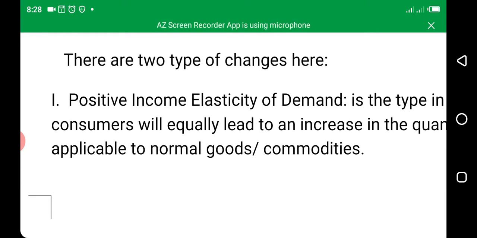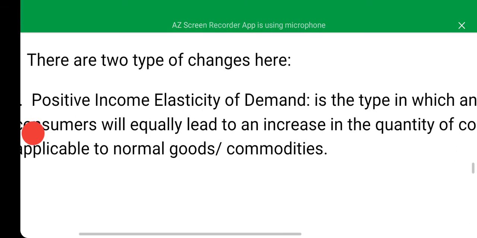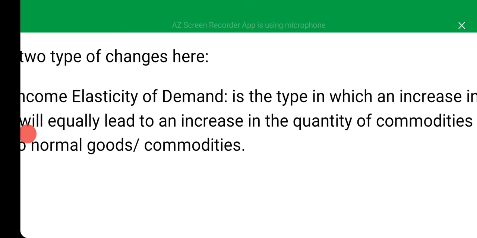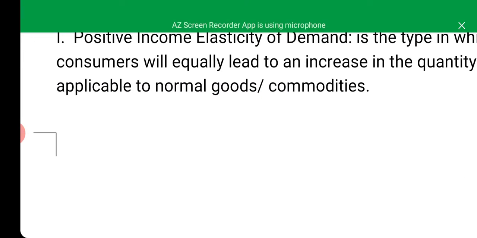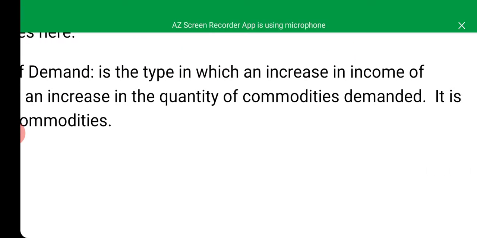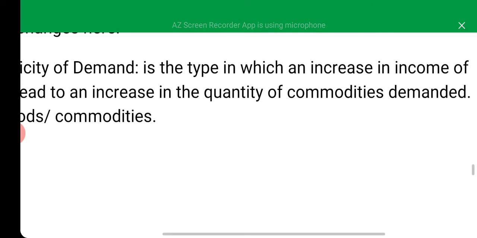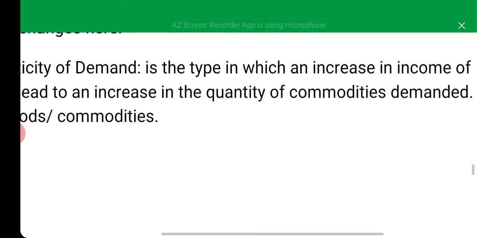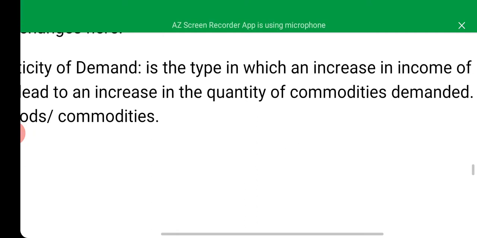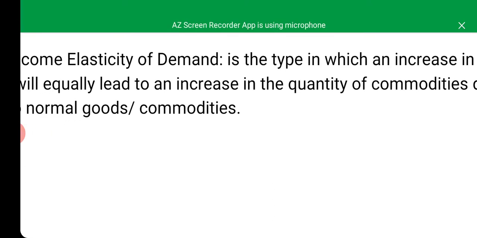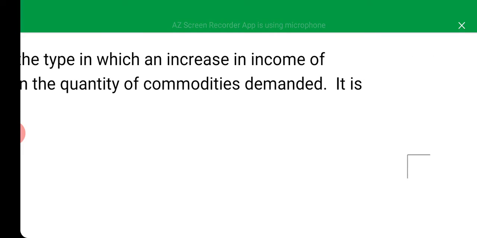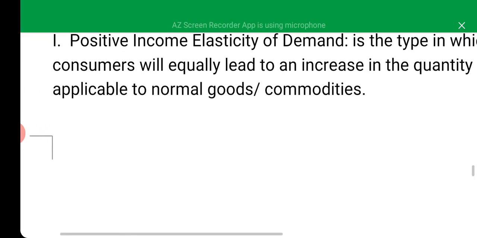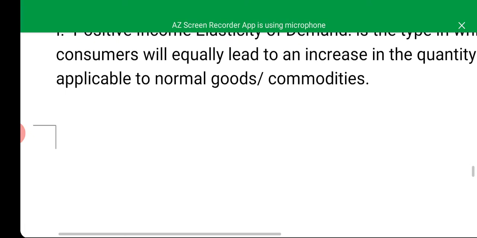There is positive income elasticity of demand. The positive income elasticity of demand is the type in which an increase in income of consumers will equally lead to an increase in the quantity of commodities demanded. That is, when a consumer whose income increases also increases the quantity of commodities demanded, then we'll say there is positive income elasticity of demand. This kind of change is applicable to normal goods or commodities.